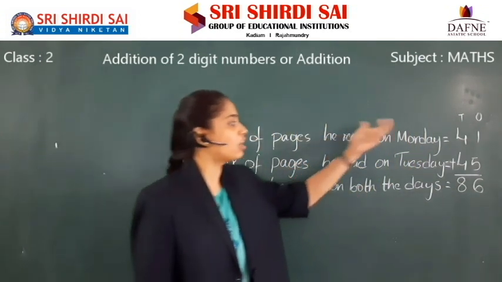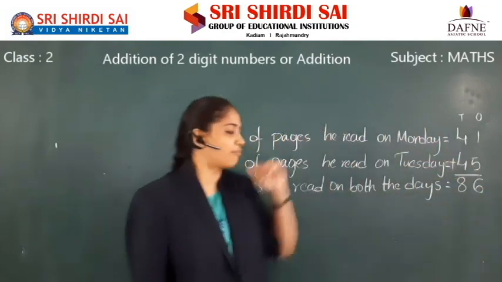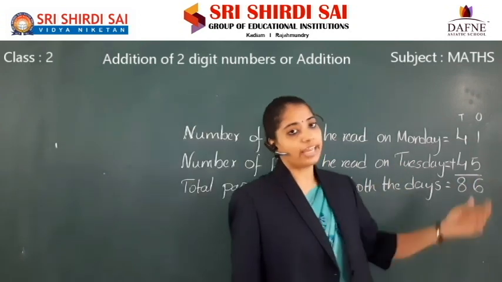Number of pages he read on Monday, 41. Number of pages he read on Tuesday, 45. Total number of pages he read on both the days are 86.